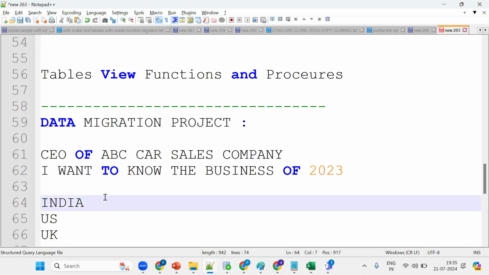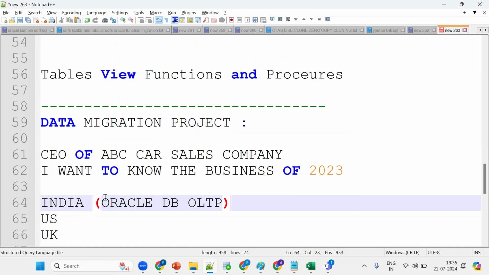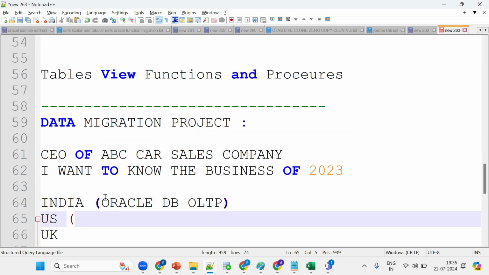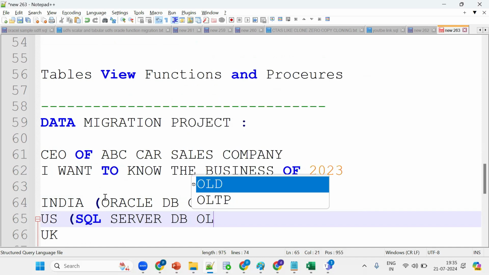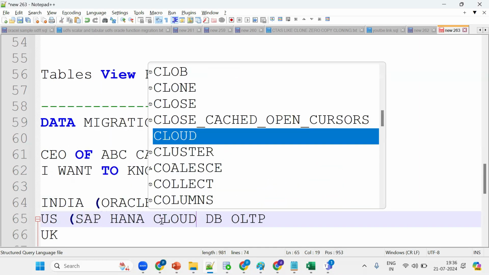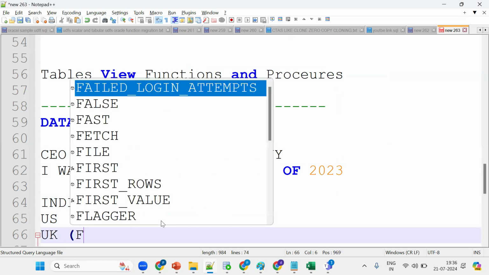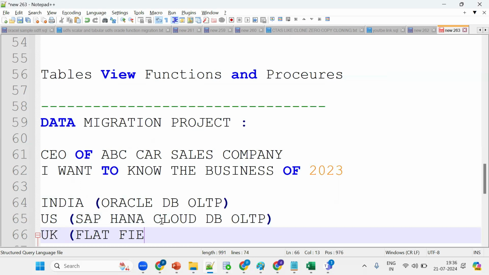In India, the data is in an Oracle database, an OLTP system. In the US, it is in a SQL Server system, an OLTP system, or you could say a cloud database like SAP HANA. In a similar fashion, some of it is in flat files, or in JSON file format.